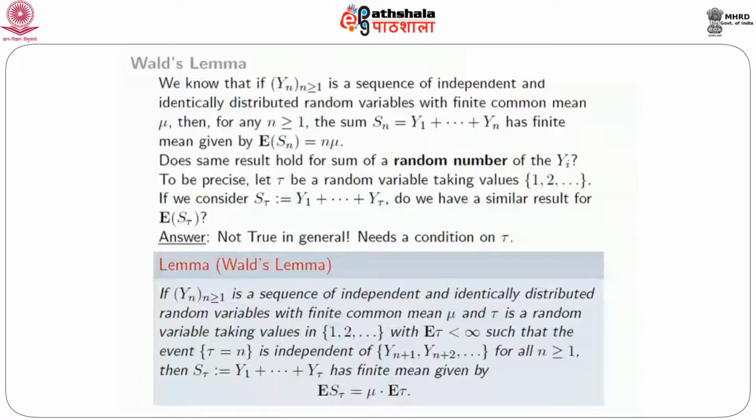What result? That if you look at S tau to be the sum of tau many y's, then that has finite mean, and the mean is given by what it is expected to be, namely the mean of the common summands times the expected number of terms. Remember, where tau was fixed, deterministic, then it was mu into n. But of course now the number of terms is not fixed. That's also random. So you have to multiply mu by the expected number of terms. So that's exactly what this is. That is what Wald's lemma is, and it's enormously useful in many contexts, and one of those is in the proof of the elementary renewal theorem.